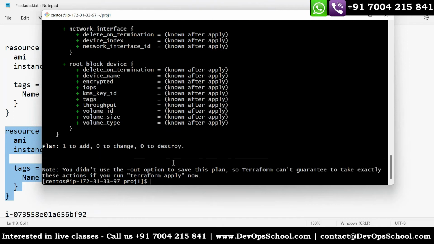And here it is. See here, I wanted to create it. I had two resource declarations, but only one is adding. Why? Because that is already done. So that's called idempotent functionality. So now I'll discuss about that one.